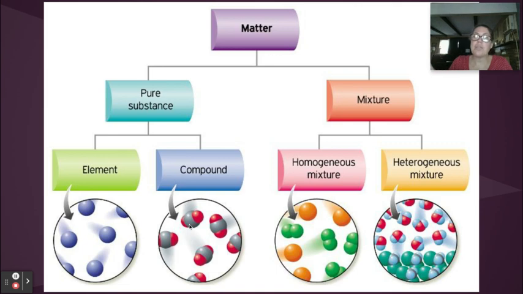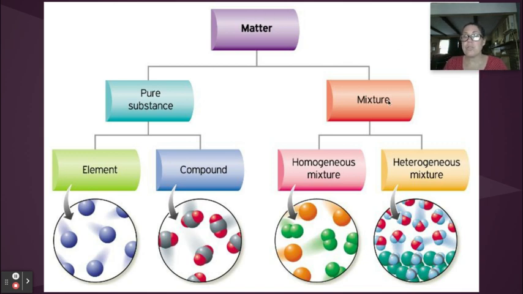So it's a combination of elements chemically bound together. But once they join together, this particle acts as one particle. And this is the same particle with the same properties and the same identity as this particle. So they both fall under the umbrella of being pure substances.